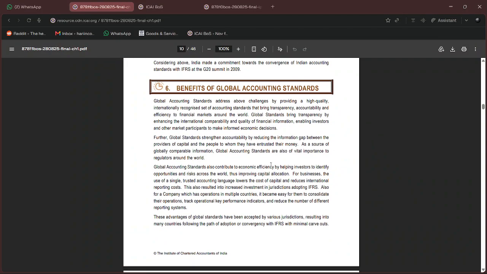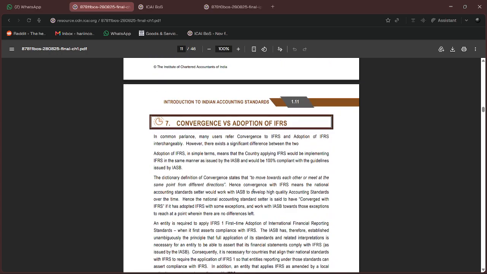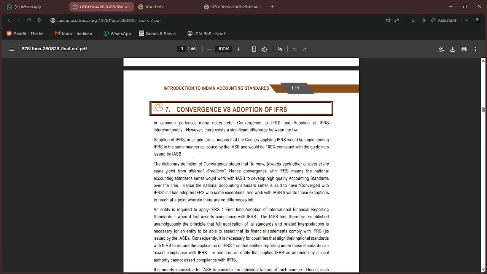Benefits of a global accounting standard: economic efficiency, and it strengthens accountability. So there is no information gap. These are all one-mark questions, if they come, but I say never ask all these questions. So next is convergence versus adoption of IFRS. We need to understand the difference between convergence and adoption.